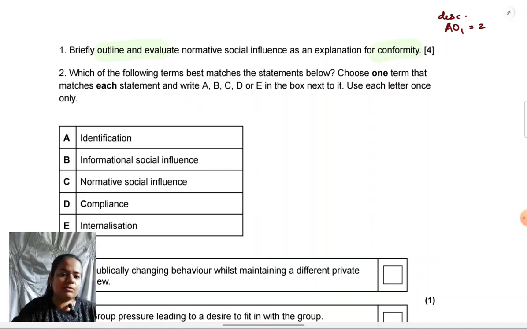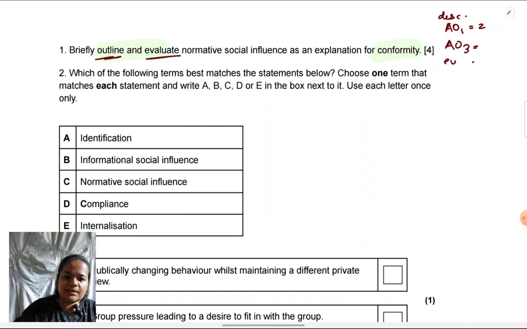So next I can look at the command terms. Outline is a descriptive command term, which suggests I have to do some AO1 type of answering. Evaluate is an AO3 command term. It helps me to see that I need to give a strength or a weakness. So that tells me I have to do something within AO3. If you're not clear on command terms, look at the specification at the end. Command terms have been given.